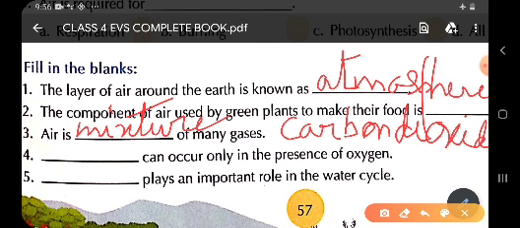As I told you, burning and breathing can occur only in the presence of oxygen, so you can write either burning or breathing. Burning can occur only in the presence of oxygen. Dash plays an important role in the water cycle. Children, air plays an important role in the water cycle.